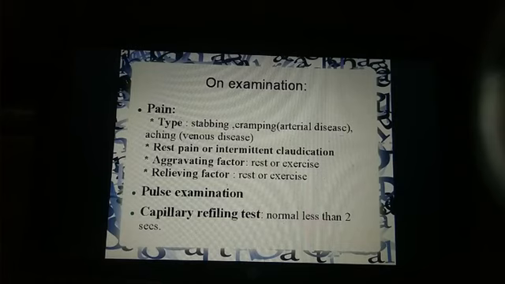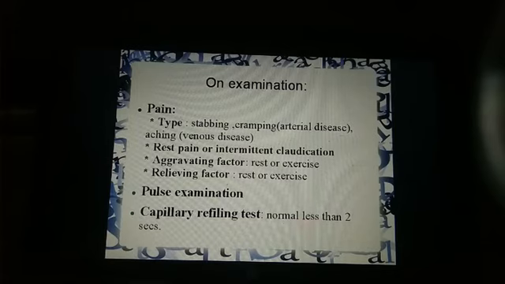Rest pain, as I have told, occurs in venous disease, right? Why? Because of stasis of blood. But what is intermittent claudication? Your patient will tell you that if I walk a few steps, like for 5 to 10 minutes, my pain starts, and as I stop for 5 minutes, or if I take rest, then my pain stops suddenly. So that is intermittent claudication.